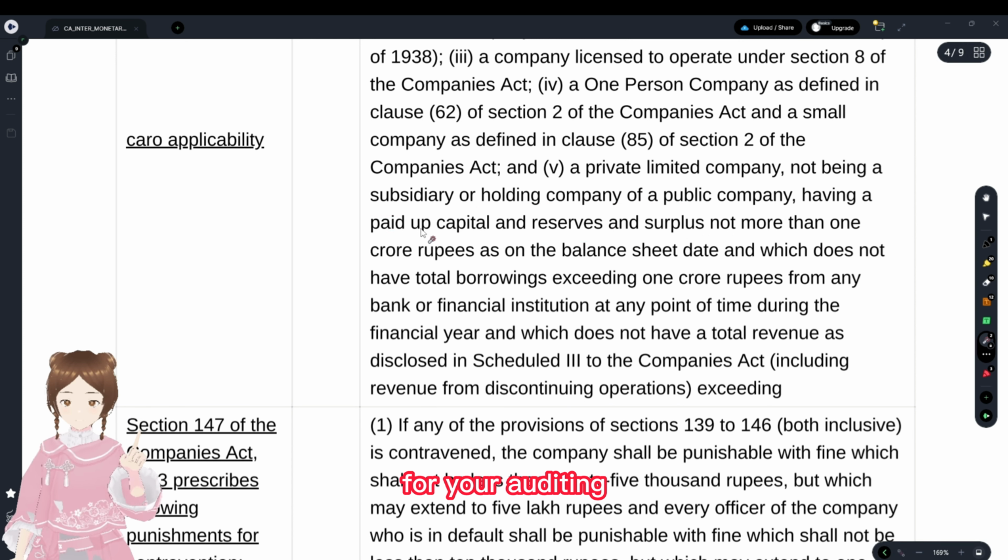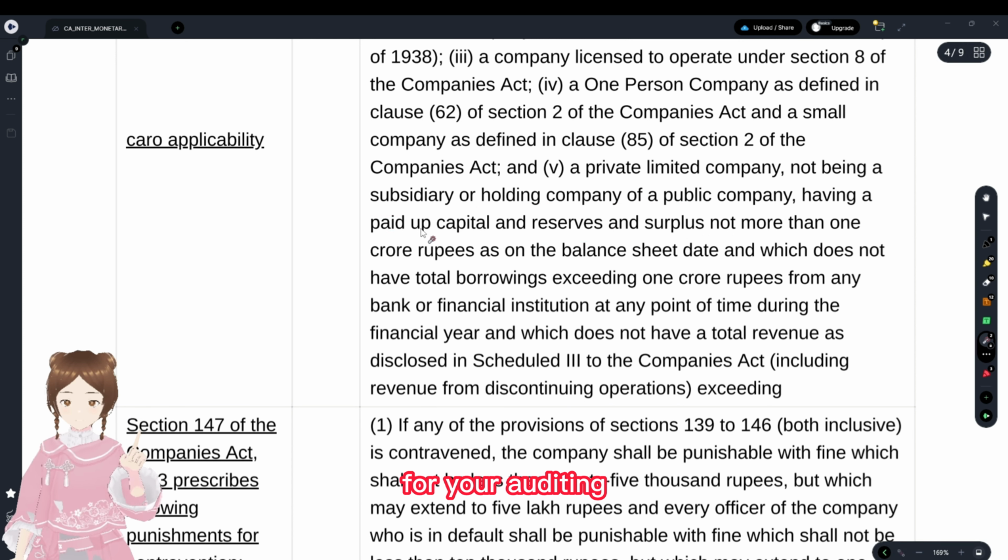Don't think that you do not have to take a calculator for the CARO applicability or something else like the quorum calculations, etc. Paid up capital plus reserves and surplus not more than 1 crore on the balance sheet date, that is less than or equal to 1 crore, no problem.